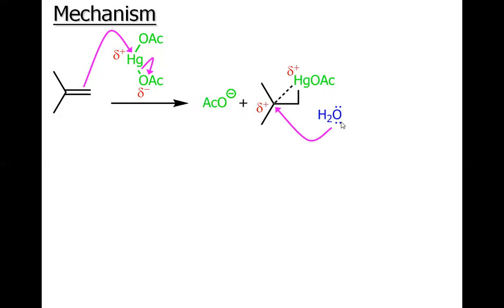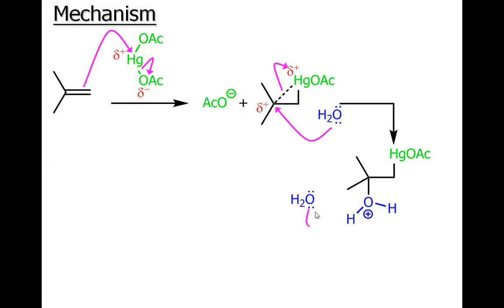This water will break the carbon-mercury bond, and we have the carbon-Hg bond and carbon-oxygen bond in this intermediate. Then this protonated alcohol hydroxy